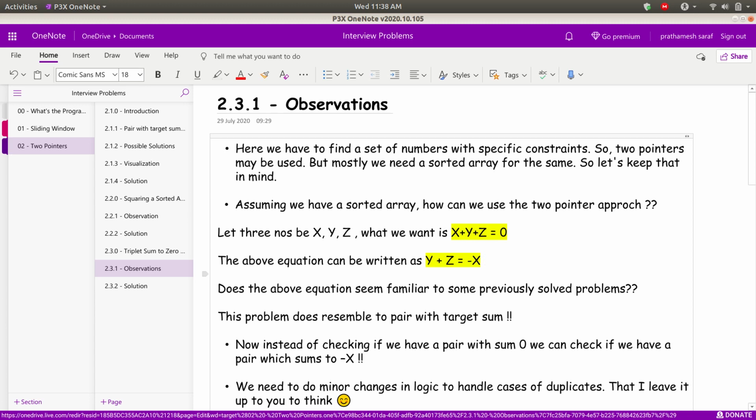I guess that is the first introductory problem I had discussed in this series on two pointers. So I hope you know how to solve that problem, that is, a pair with the target sum. In brief, you are given a sorted array, and from that sorted array you have to find two numbers such that their sum will be equal to zero, right? Assuming that you know how to solve that problem, now we shall proceed further.